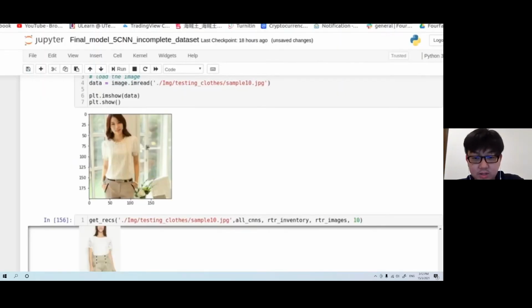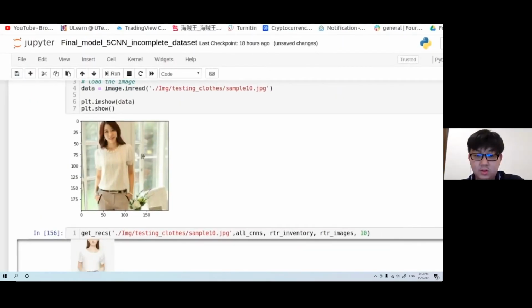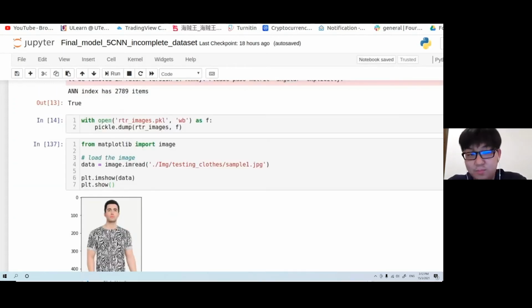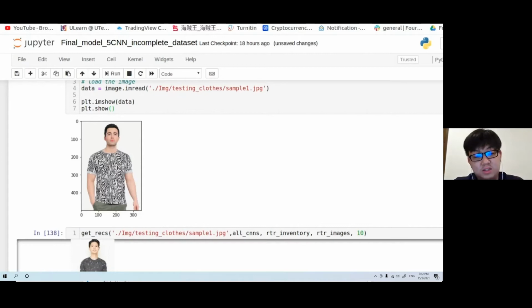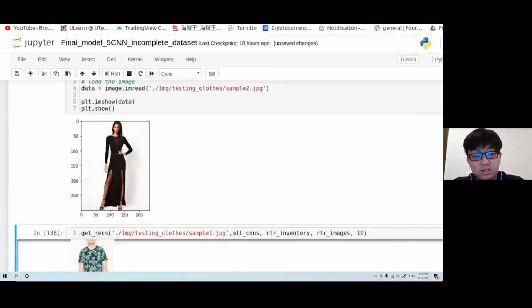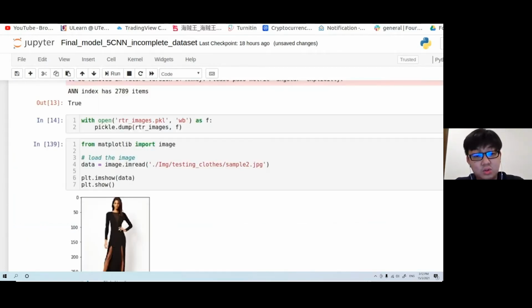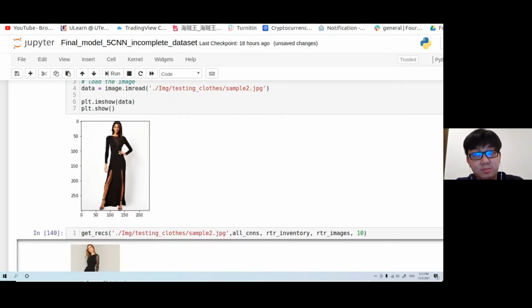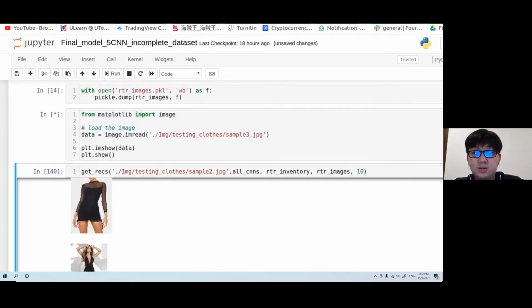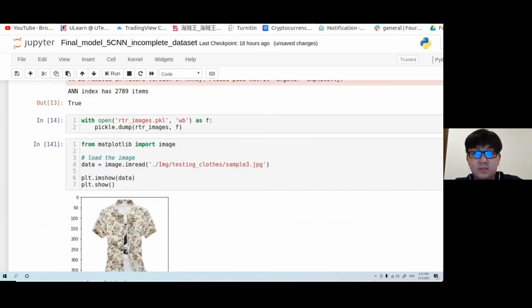This project is a clothes recommendation system. Basically, you put in an input image, and then the output images will be very similar to the input image. For this part, I put in 10 output images. As you can see, when I change the input every time, it shows similar items close to the input image. For this one, I didn't use YOLO. I used transfer learning, using the FastAI framework, with the ResNet 50 pre-trained model.